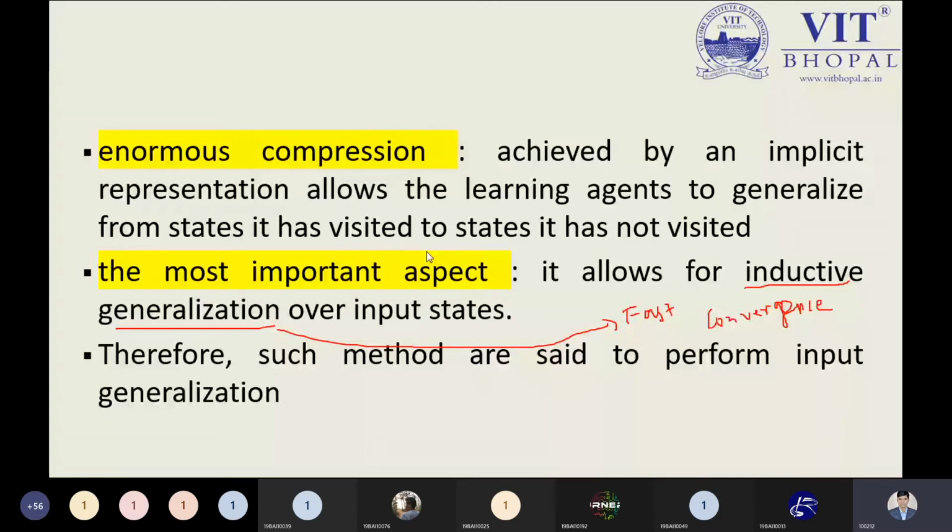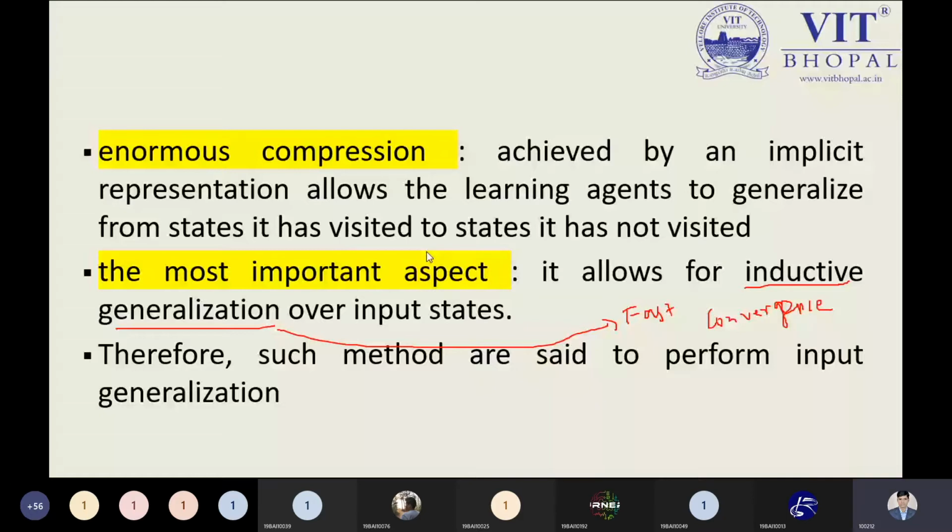If we know the path, if I move in this direction I may lose the game, and if I move in this direction I may win the game. With this pattern, we can generalize our state. That is the reason it is known as enormous compression inside the implicit representation.